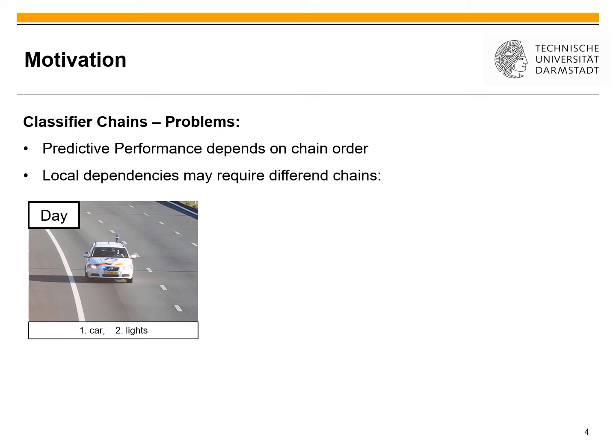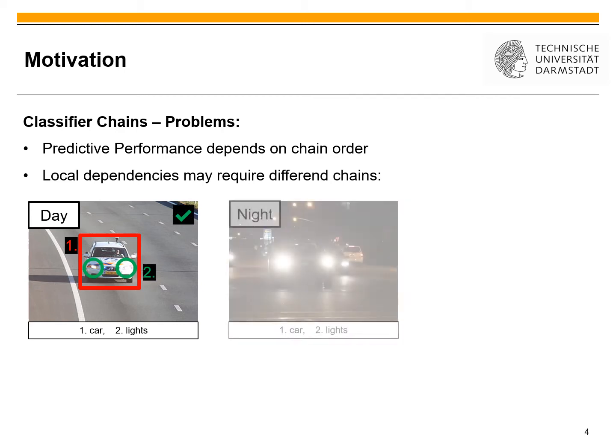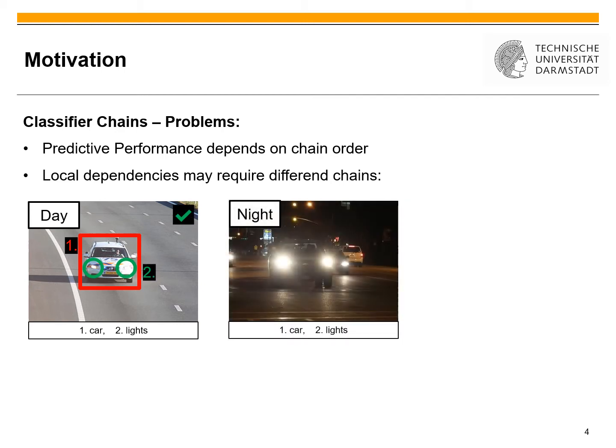So now we want to find cars and their headlights. On a daytime image it's easy, we at first find the car, and given the car we can find the lights. But if we use the same order at night, where we also want to find at first the car, this is harder and may result in this wrong rectangle. Now, given this rectangle, predicting the lights may also result in a wrong prediction.